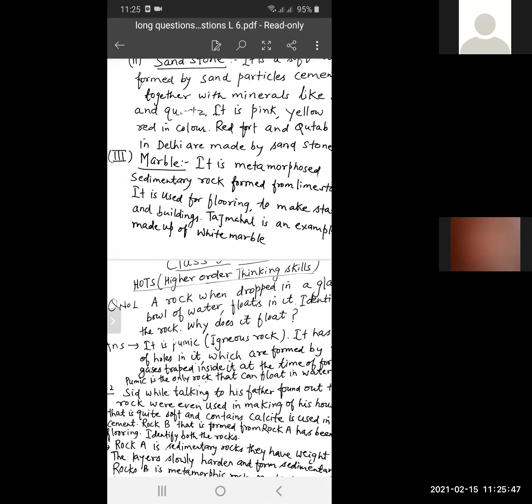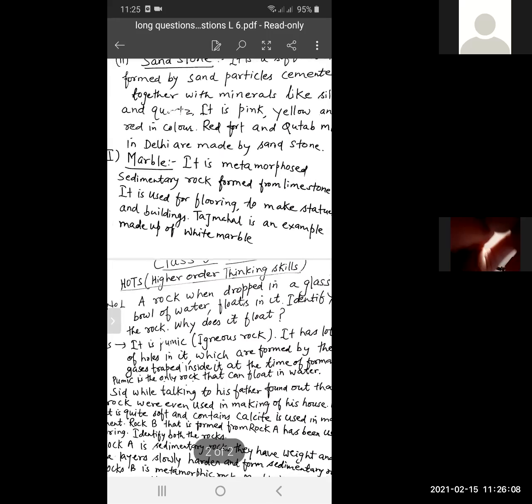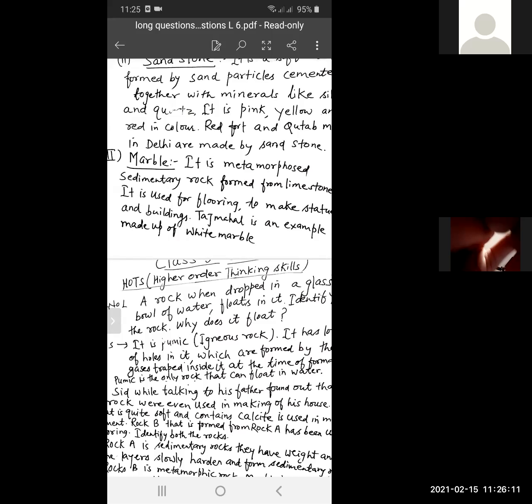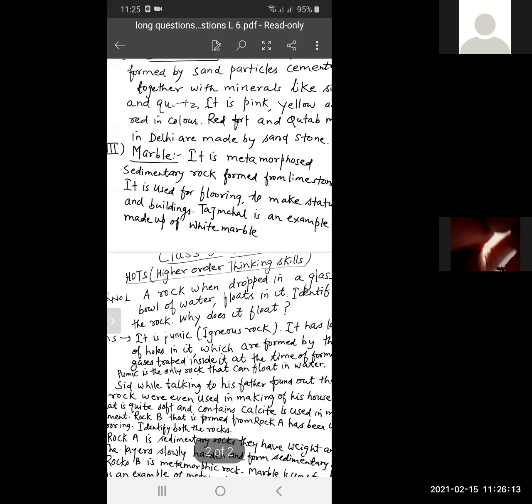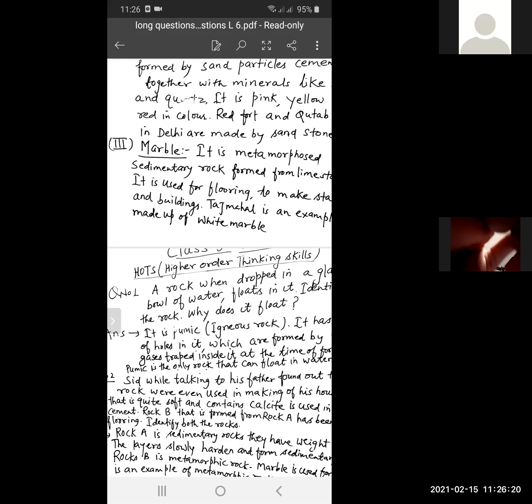Taj Mahal is an example, made up of white marble. This is about marble. If the question comes, write a short note on marble. Now, students, you have to write: it's a metamorphosed sedimentary rock formed from limestone, and it is used for flooring, to make statues and buildings. Taj Mahal is an example, made up of white marble.